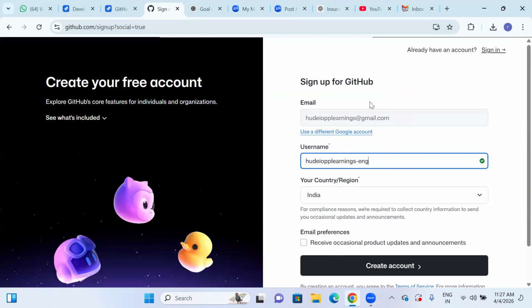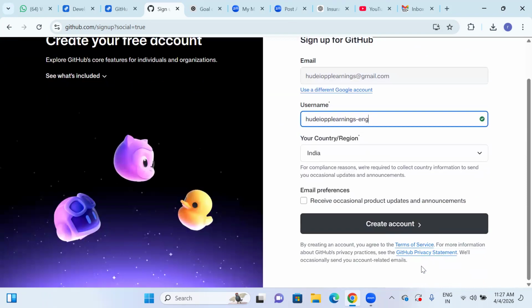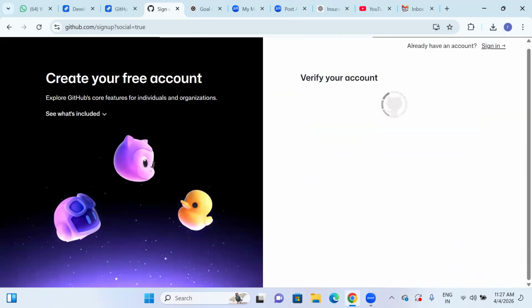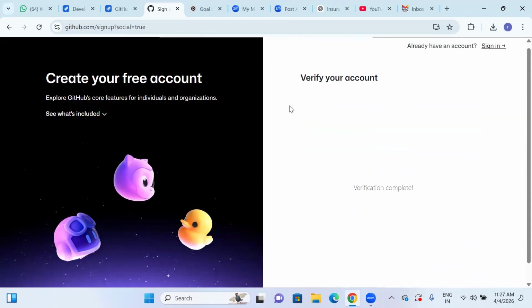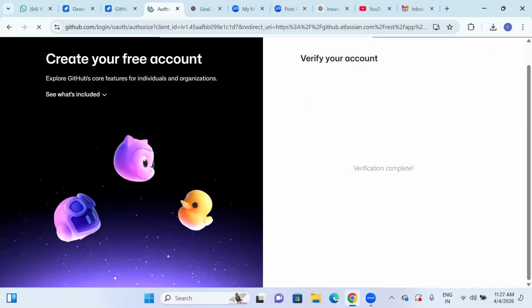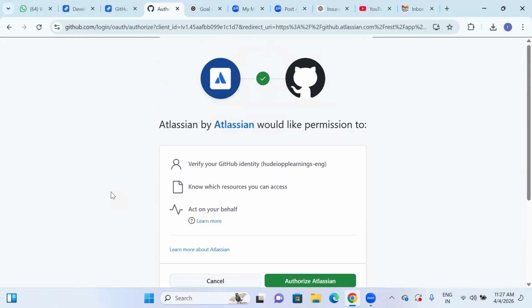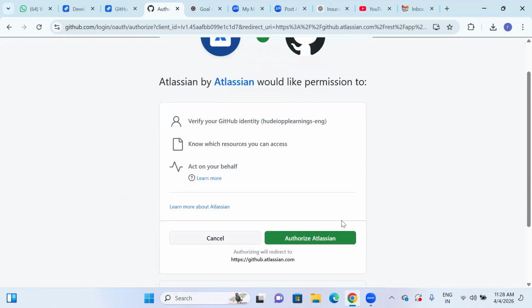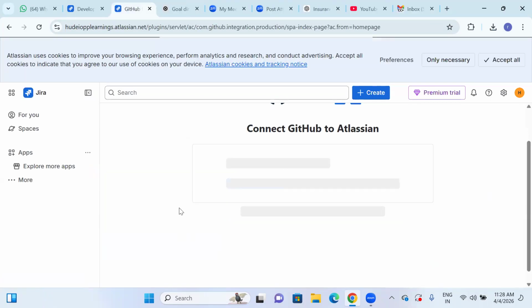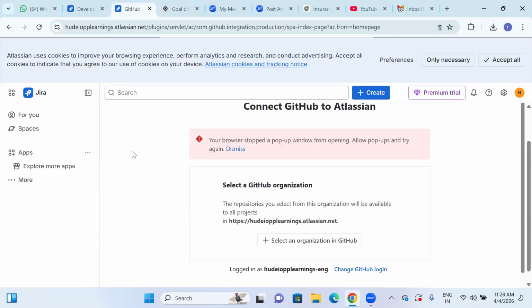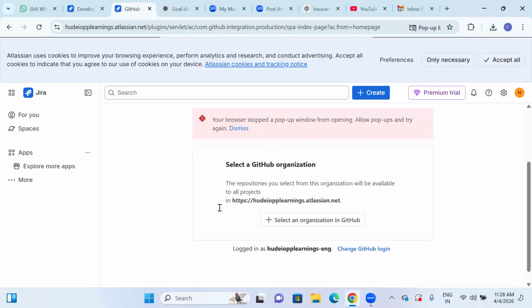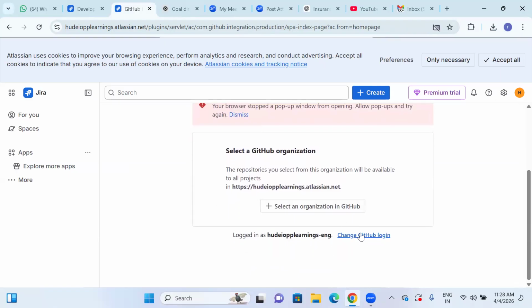We are giving it, right? So signing in, we want to create an account, and verification is completed. So that account will be created. Whatever code we generate, everything will be updated in this, right? So Atlassian would like permission, right? If you want to authorize Atlassian here, you are connecting to GitHub here. So connect to GitHub and select the GitHub repository. We need to select, right?